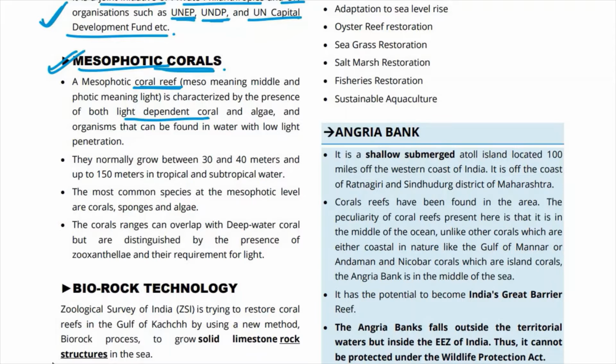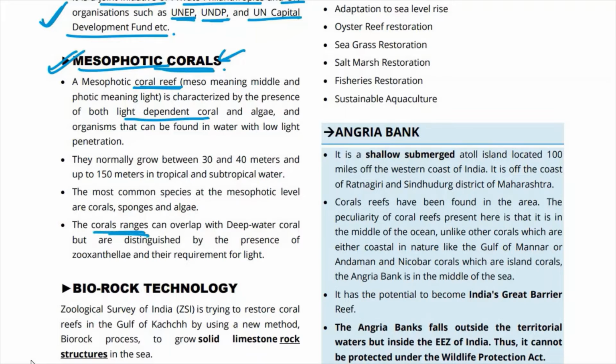So these mesophotic corals are intermediate between these. In these mesophotic coral reefs, we can find light dependent corals and algae, and those organisms that are found in water with low light penetration.